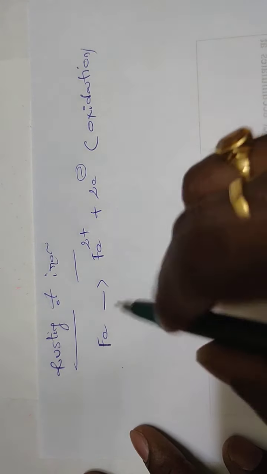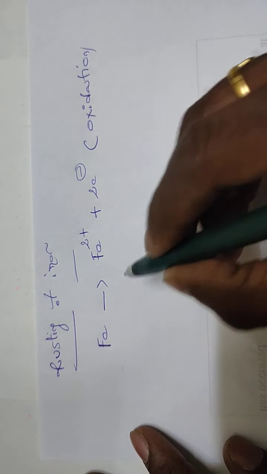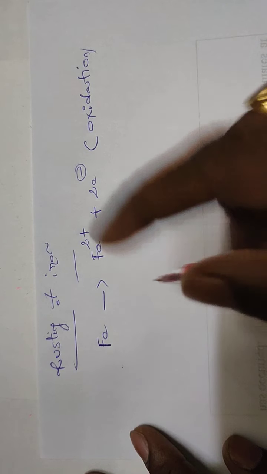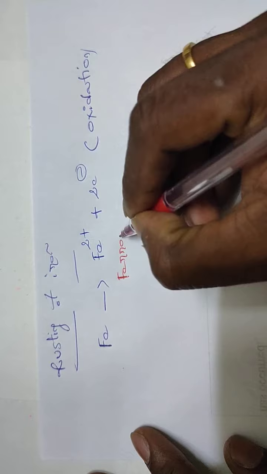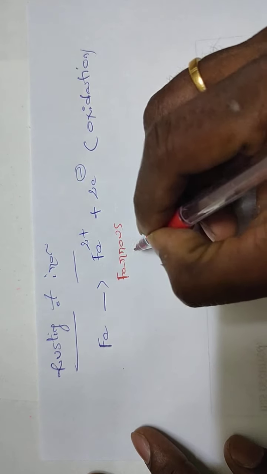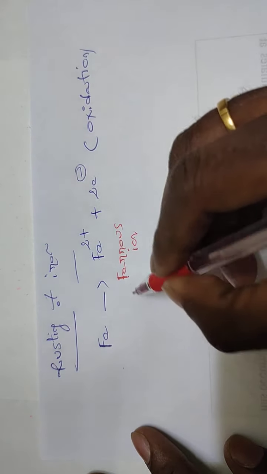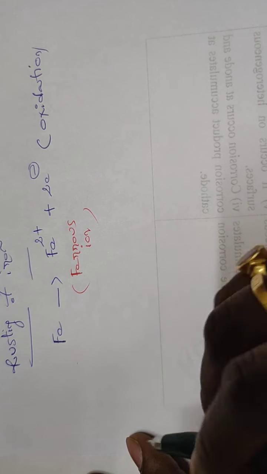Fe is converted into ferrous ion. Fe2+ means ferrous, and Fe3+ means ferric ion.